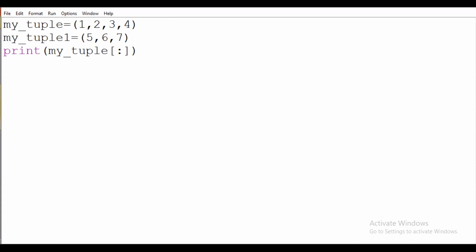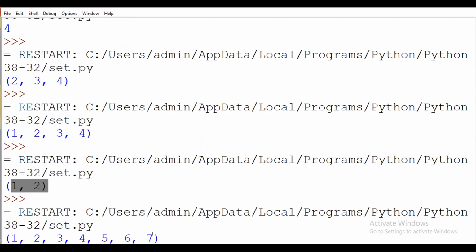Then I will just print my tuple plus my tuple 1. You can see here I am performing the concatenation operation with the tuple.